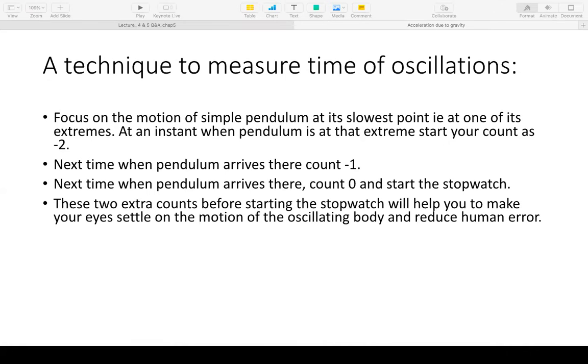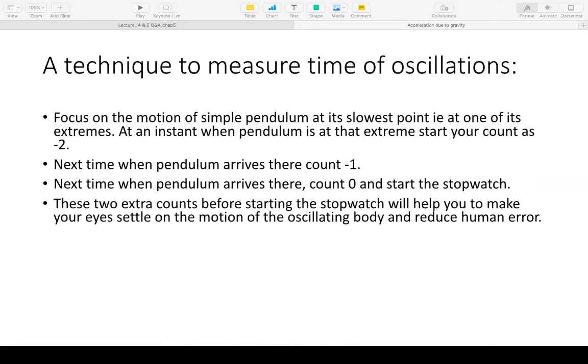We cannot take a very large amplitude for these oscillations. I would suggest that if your string length is about 70 centimeters to about 1 meter, 60 to 1 meter is the range we are going to tell you, then about 10, 12 centimeters should be the amplitude of your oscillations, not more than that. So we pull it to one end, about 5 to 7 centimeters or so, and then release it.